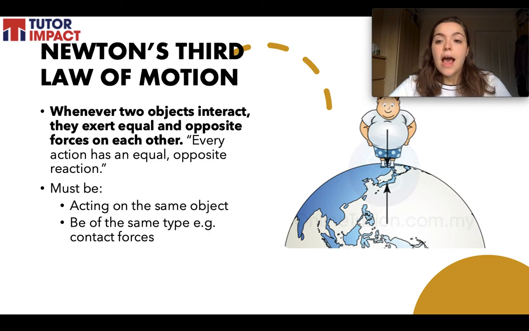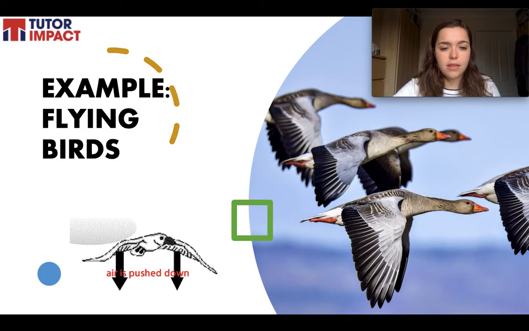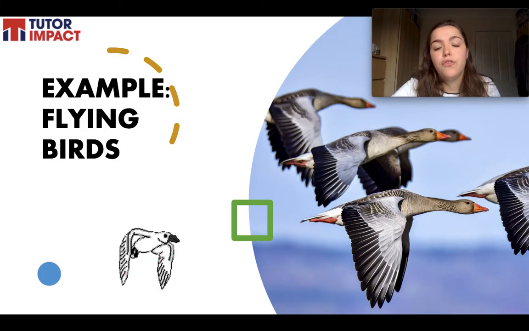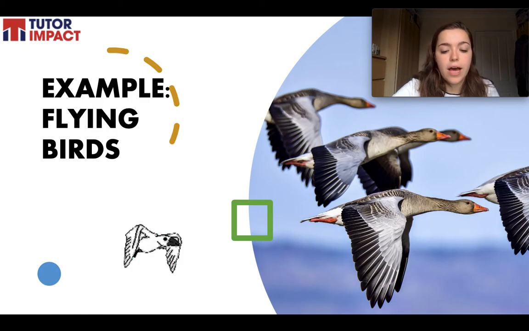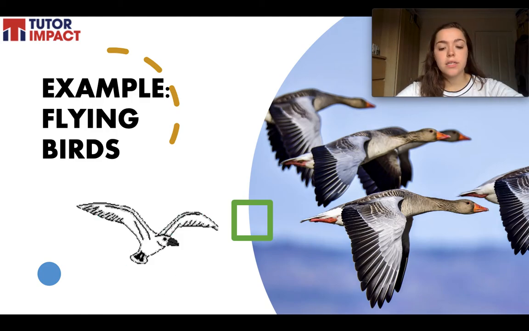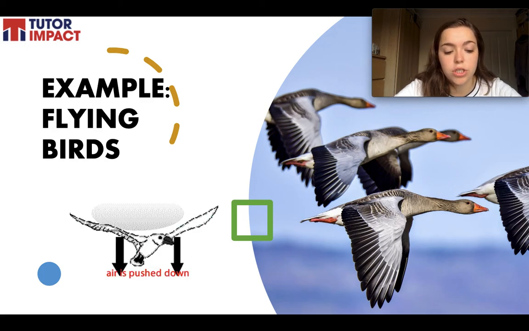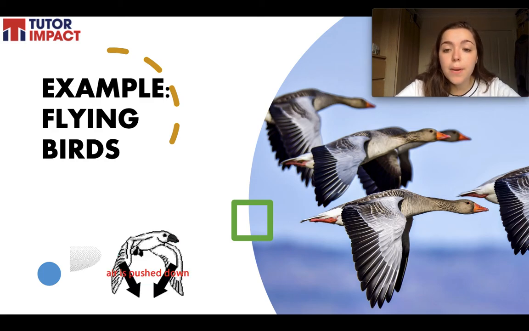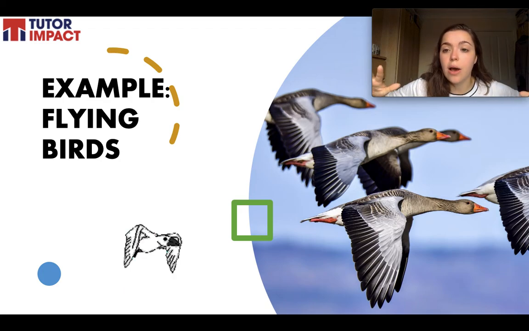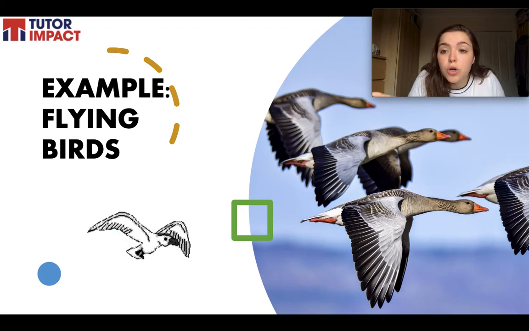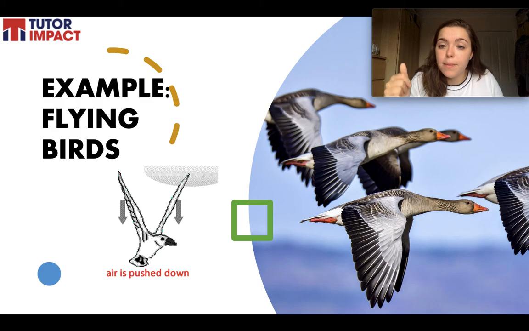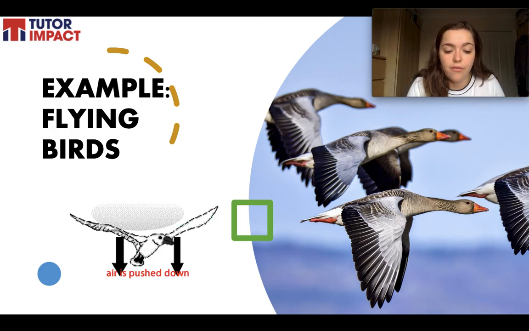Okay? A helpful example, the one that I find kind of the most illustrative for this law, is the example of flying birds. So birds flying gracefully through the air depend on Newton's third law of motion to do this. As the birds push down on the air with their wings, the air is pushing their wings back up and keeping them in the air. It's giving them lift.